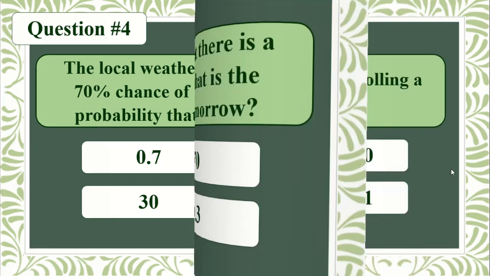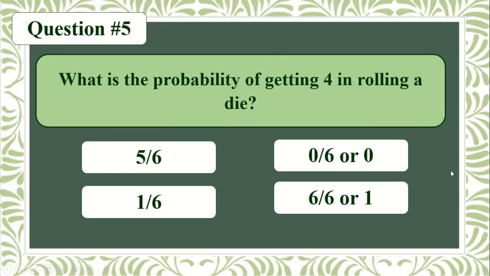Next question. What is the probability of getting a 4 when rolling a die? 5/6, 1/6, 0/6 or 0, 6/6 or 1? Your timer starts now.